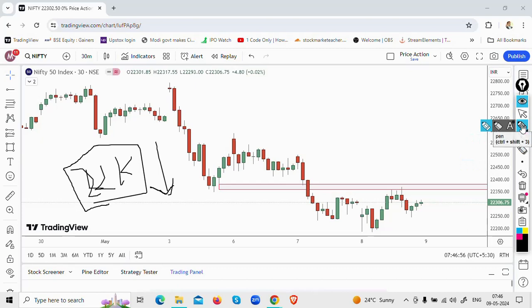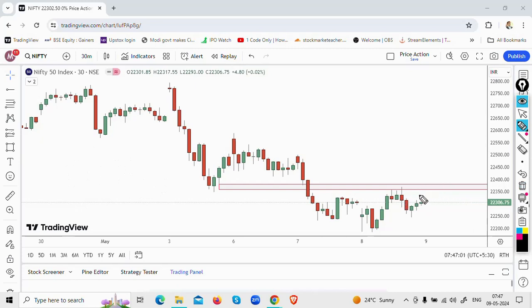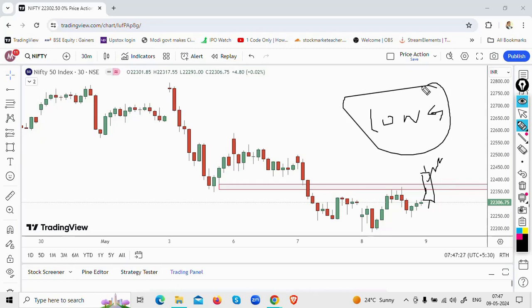If I have to look at initiating a long trade, this is the level that I'm looking out for, that is 22,350 to 22,400. Unless this level gets broken, I am not going to be bullish. Only if I see this particular level broken comfortably and the bulls have the force, and I see the buying force, the auctioning continuing, then I will be looking at long in Nifty. Right now Nifty is in a nice consolidation mode. The bulls and bears are slugging it out. Let's see who's going to win this particular battle.